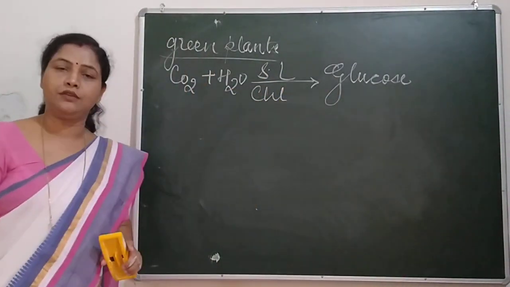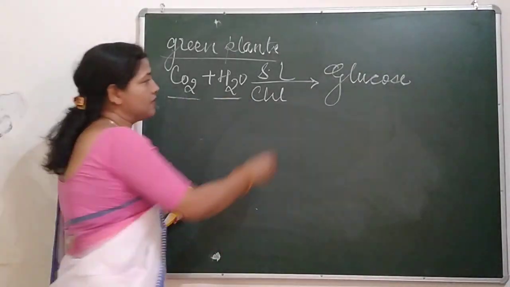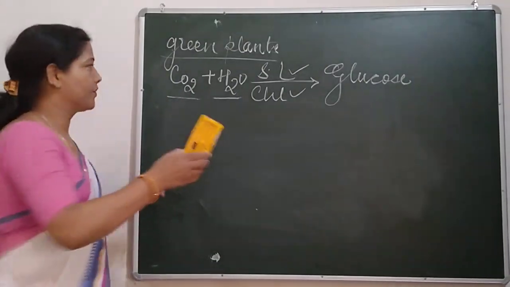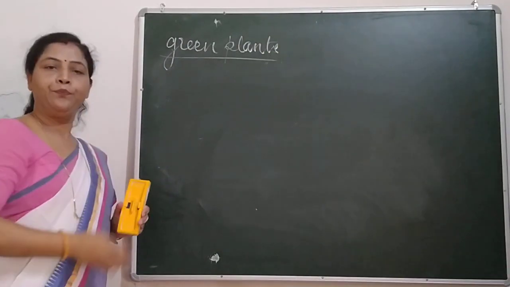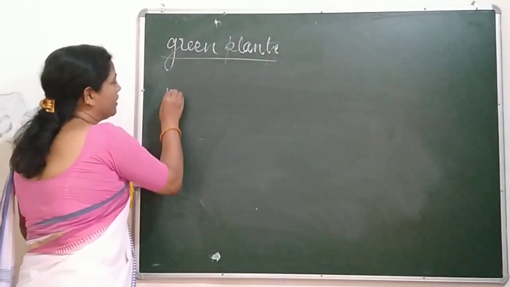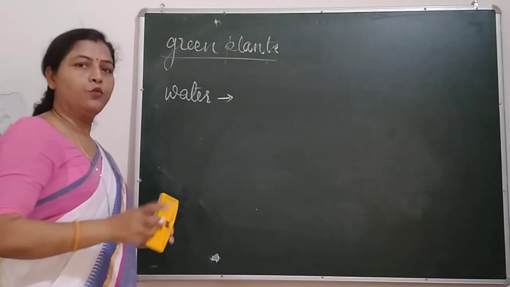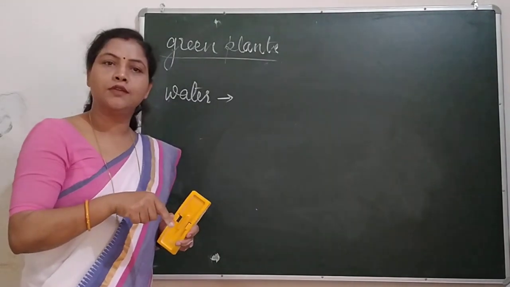Now there is a question. From where do they get these inorganic substances, this sunlight and chlorophyll for the preparation of food? One by one, I'll explain all of this. First thing is water. Water is absorbed from the soil through roots.